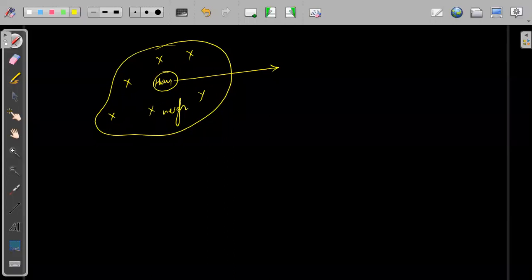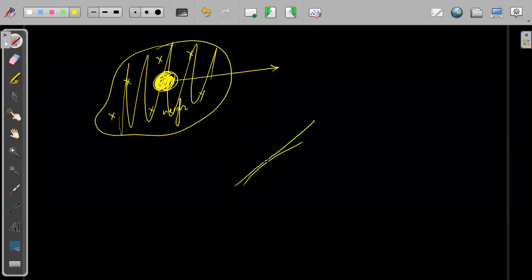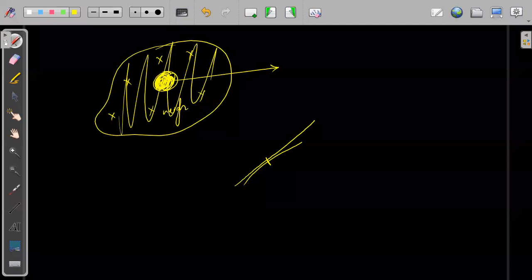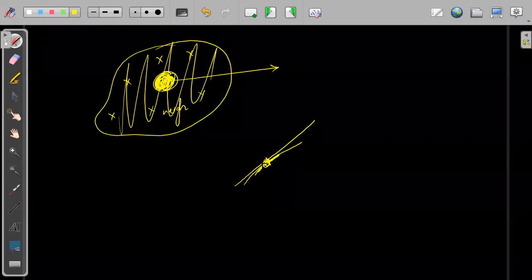Once we have talked about the neighborhood of a point, we can talk about the derivative around that point. This is the first step towards differentiation, and then we can move towards integration also. Unless you know what is happening around that point, you cannot talk about differentiation.